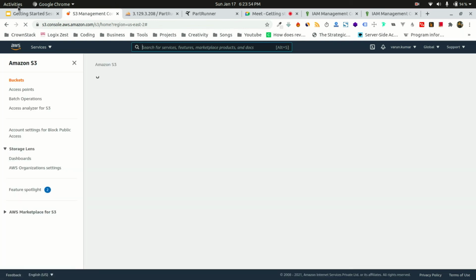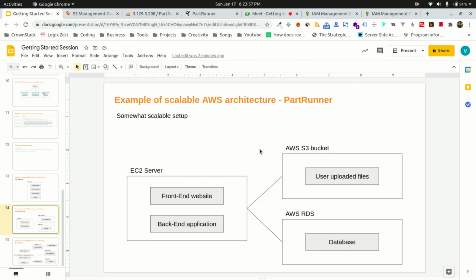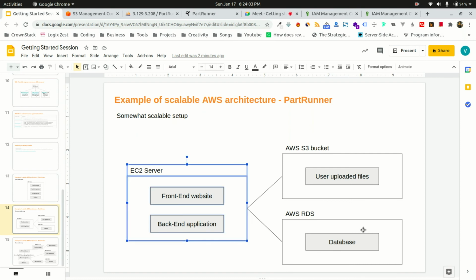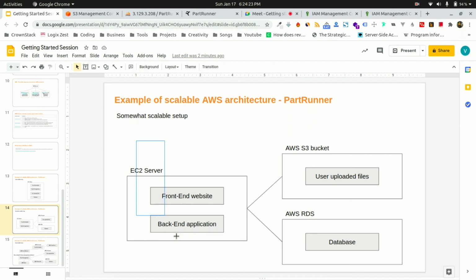So that's how we have somewhat scalable. The good thing is that suppose our EC2 server crashed, even then my database is safe, my uploaded files are safe. For the EC2 server, I have my front end code on my GitHub, so I can create another EC2 server and start it there. Same happens with the backend. I have my backend code on my GitHub. I can pull that code on a fresh EC2 server and make that work again.